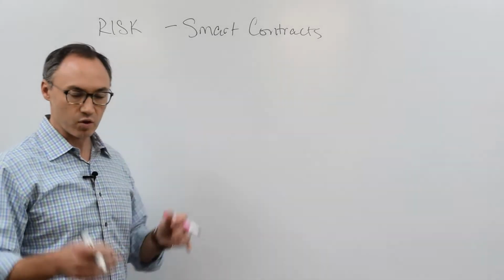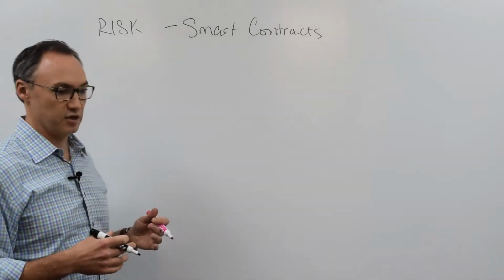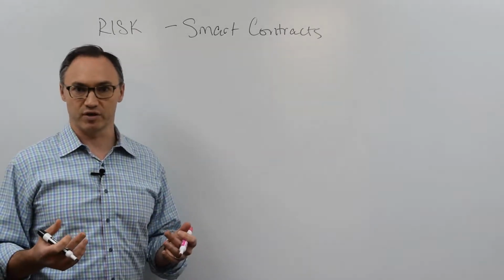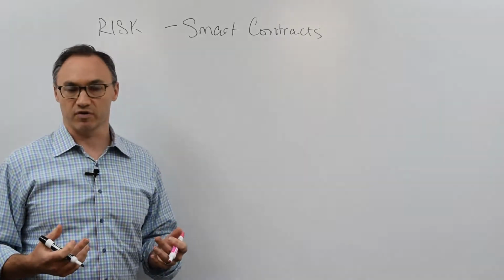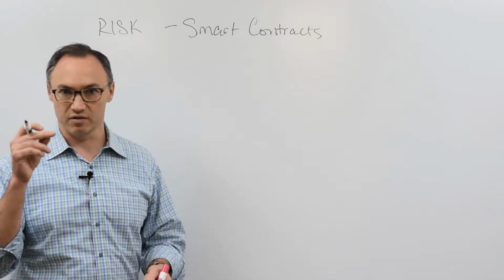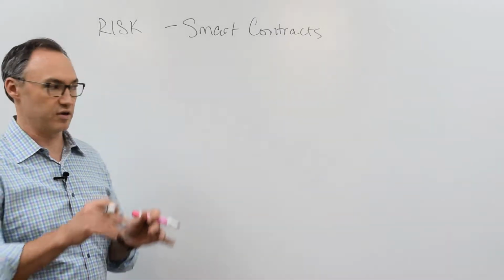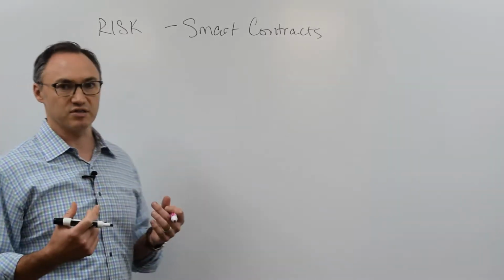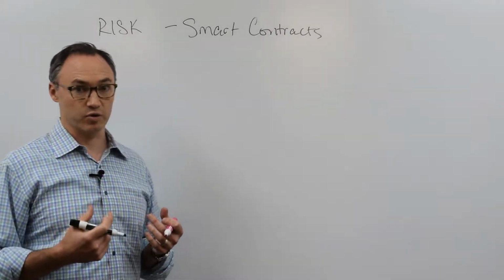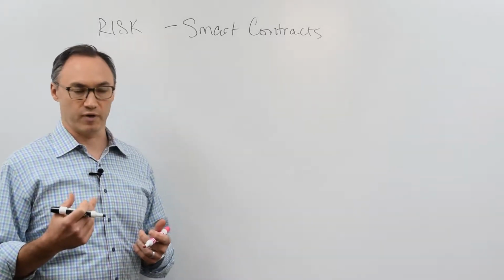So, start here. What is a smart contract? A smart contract is essentially a self-executing piece of software, right? It happens on its own. You don't have to hit go or play or yes or click or anything. It just goes on its own. So what's an example of a smart contract? Well, a really easy one is something like a subscription, right?